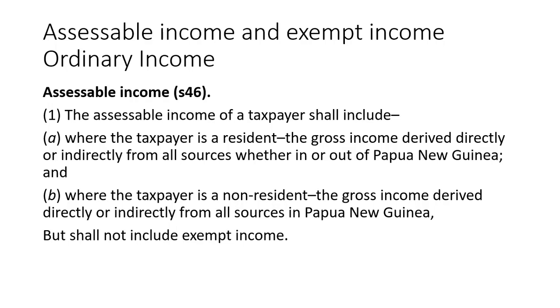So meaning any income you derive anywhere else, even outside Papua New Guinea, will be classified as assessable income. Now, if you are a non-resident, the gross income will be only derived from all sources in Papua New Guinea. Now, assessable income shall not include exempt income.